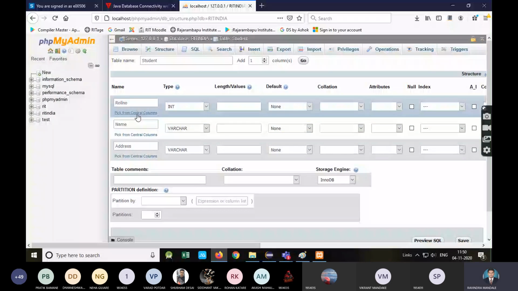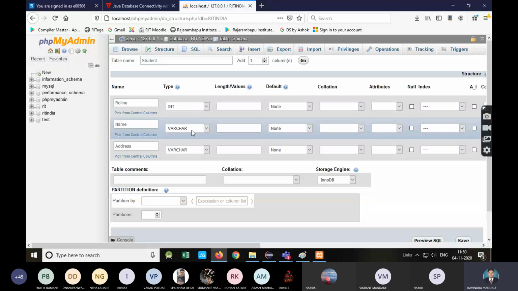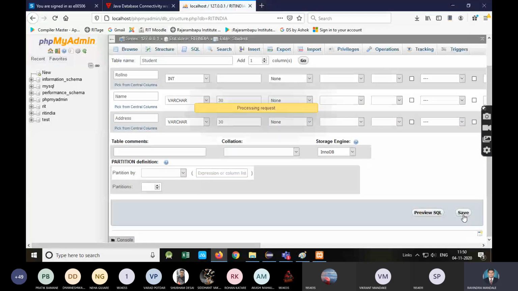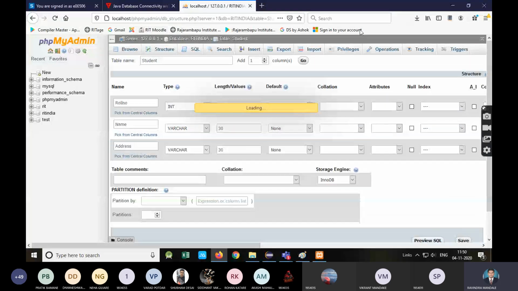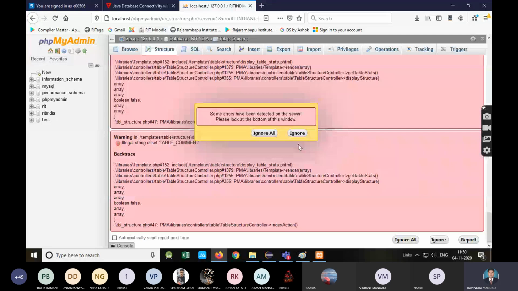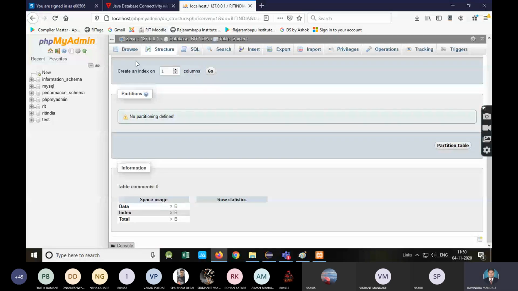See, the columns are roll number, name, address, and these are the data types: int, varchar, varchar. And here you need to specify some size for varchar, getting it? How many characters are allowed? Okay, so see, the table is created. Getting, the table is created.